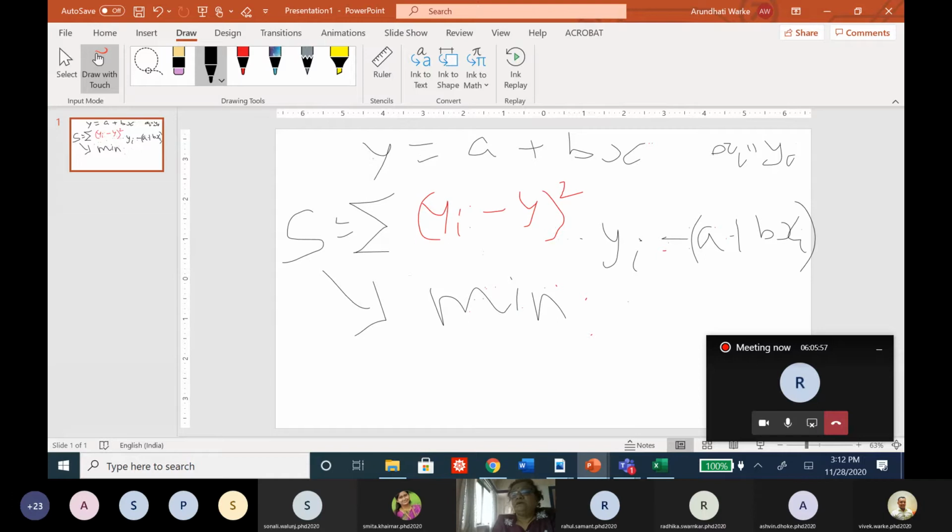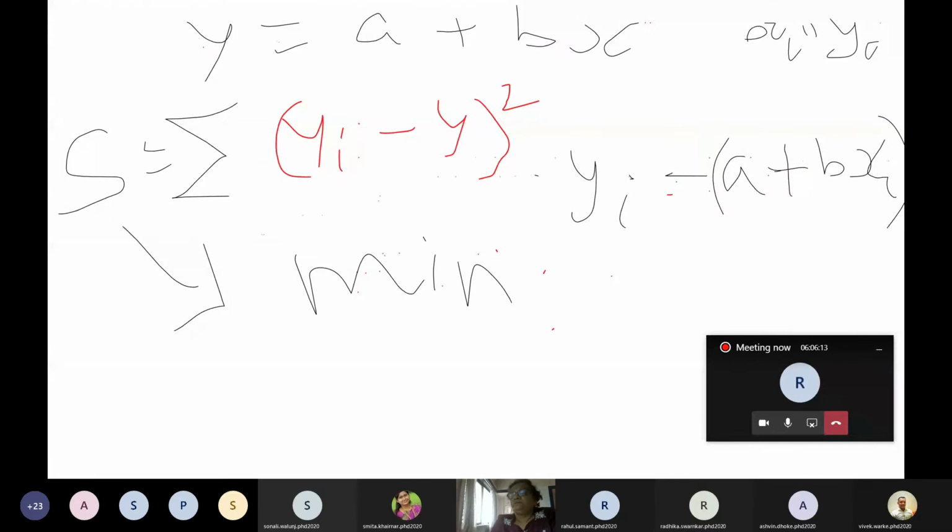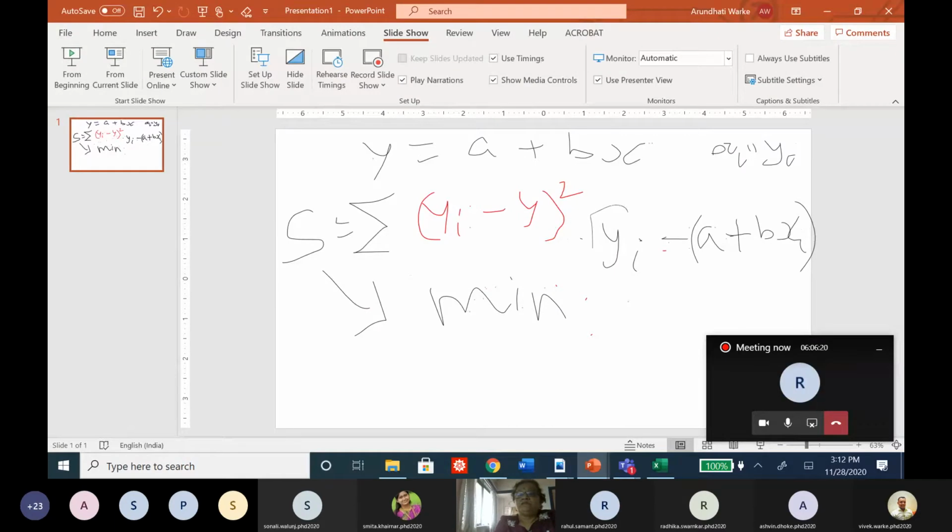Now if you observe it, this is a function of a and b, because xi and yi's are given to us. When xi's and yi's are given to us, this is simply a function of a and b, and this is bracket square. And this is a summation. So this summation is to be minimized. So this summation is a function of a and b. All right.